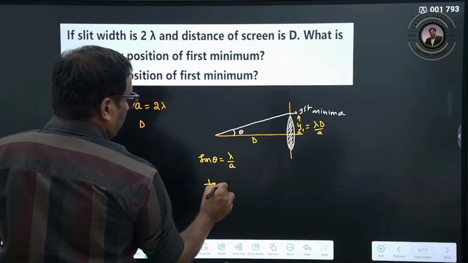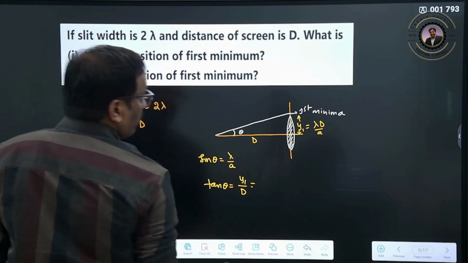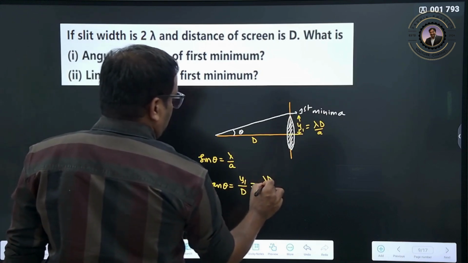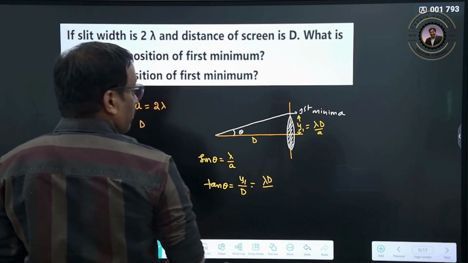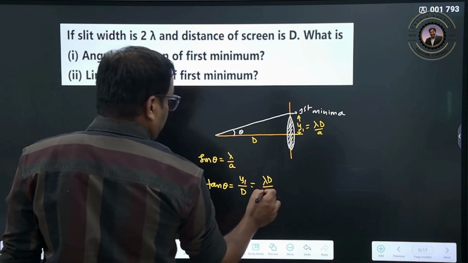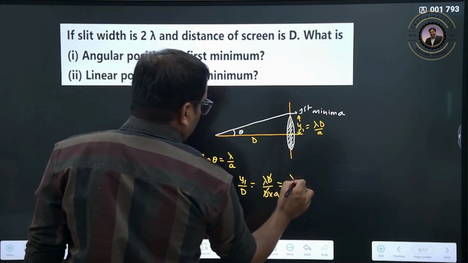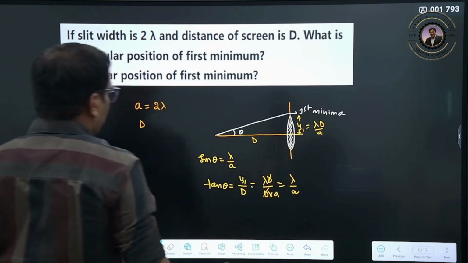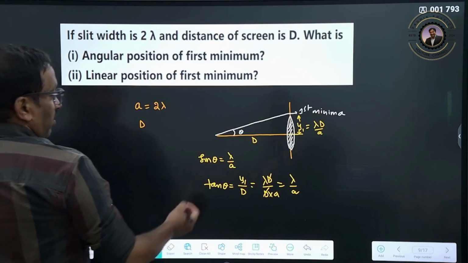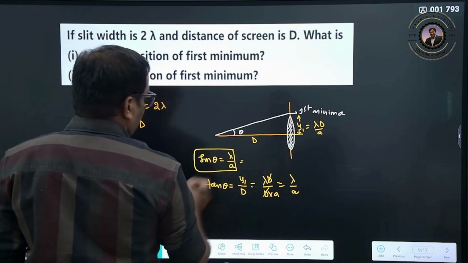Therefore tan theta is equals to y1 by d. So y1 is nothing but lambda d by a, divided by d, so d gets cancelled out, lambda by a. So anyway you can get the same value.